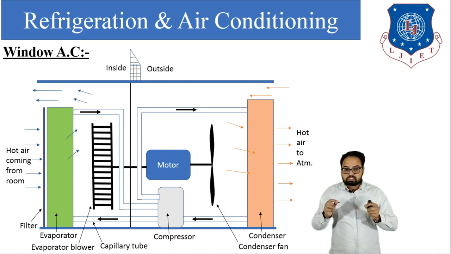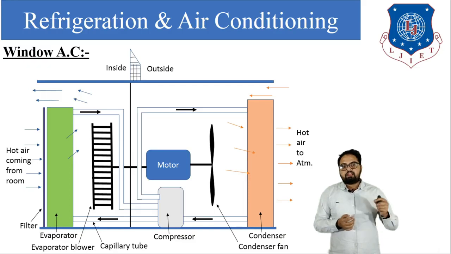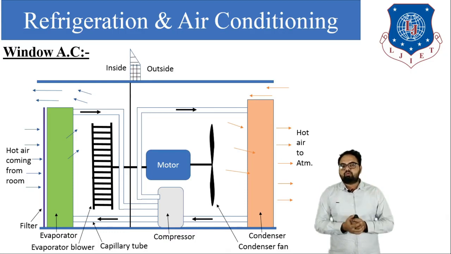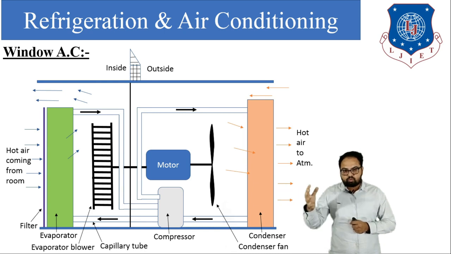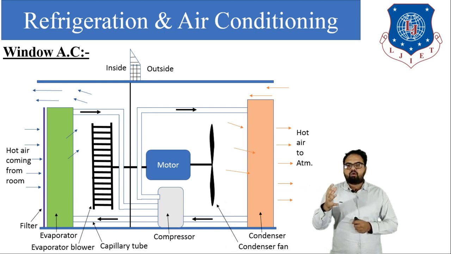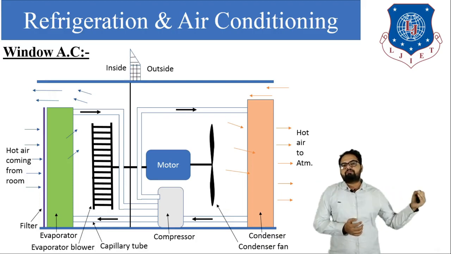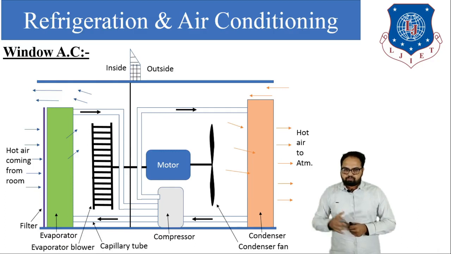This is the reason why water comes out through the AC, because the water is nothing but the moisture inside the room. When that moisture passes over the cooling coil, it gets condensed and is converted into water droplets, and those water droplets come out through the AC.